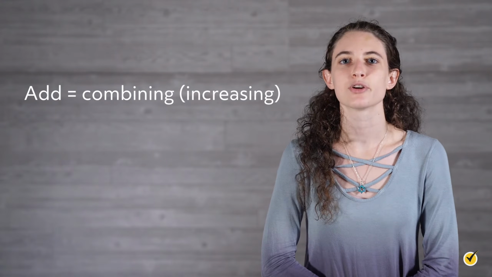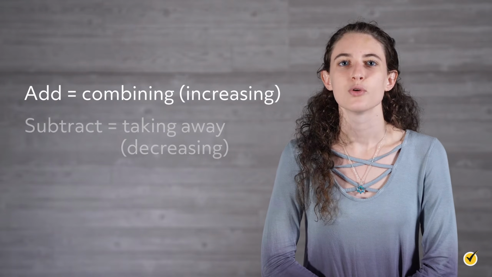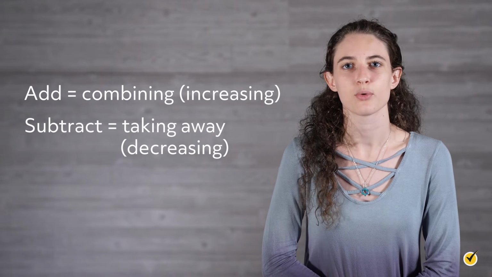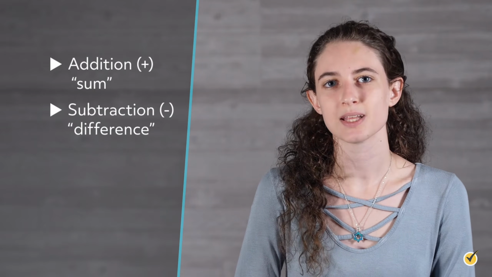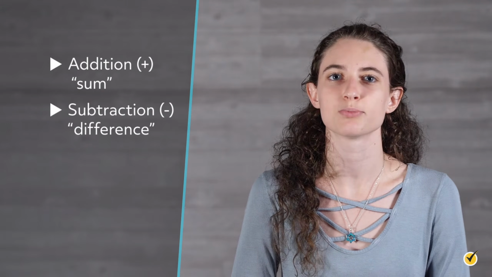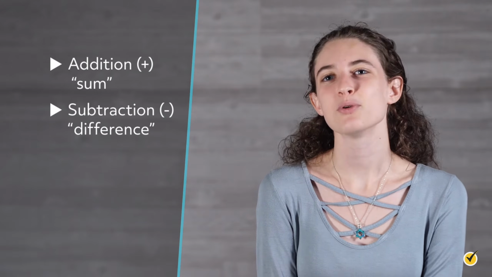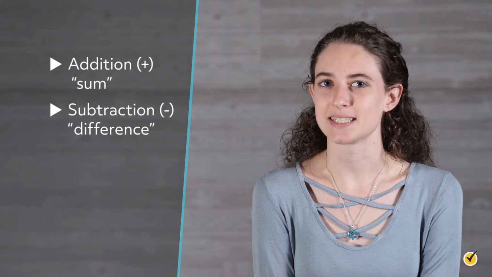We use addition and subtraction to solve many real-world situations. Addition and subtraction are simply the mathematical terms used to describe combining and taking away. When we add, we are combining or increasing. When we subtract, we are taking away or decreasing. As a reminder, the symbol we use for addition is a plus sign. The answer to an addition problem is called the sum. The symbol we use for subtraction is a minus sign.